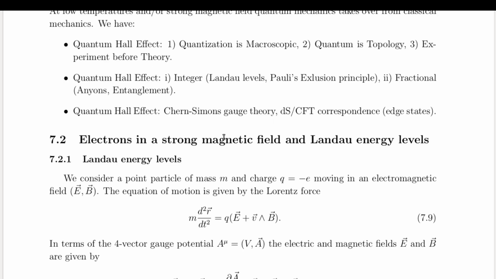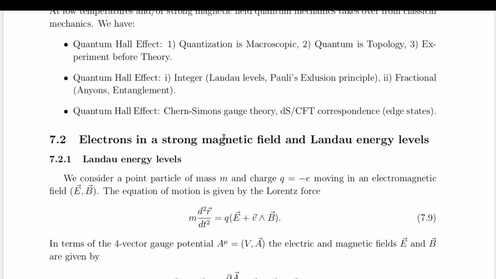Electrons in a magnetic field, Landau levels. At low temperatures and high magnetic fields, classical physics no longer applies. Instead of continuous energy states, electron motion becomes quantized, forming discrete levels, what we now call Landau levels.